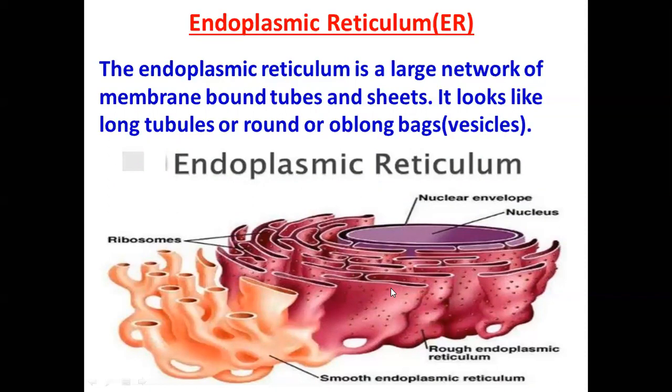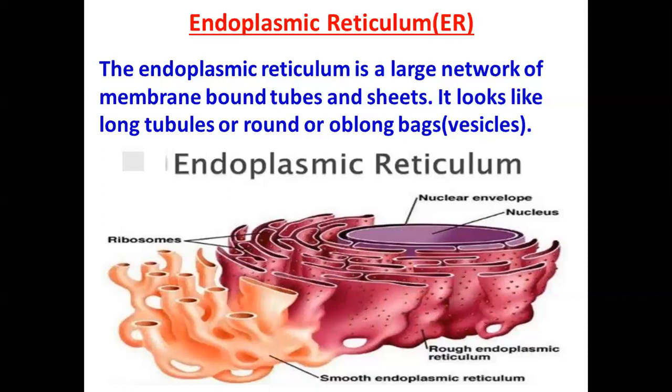Now, if we discuss its structure, the endoplasmic reticulum is an extensive network of intracellular membrane-bound tubes and vesicles that occupies most of the cytoplasm in almost all eukaryotic cells.